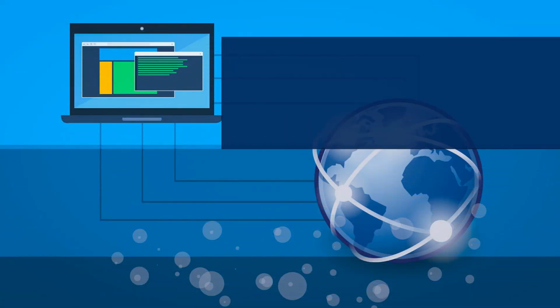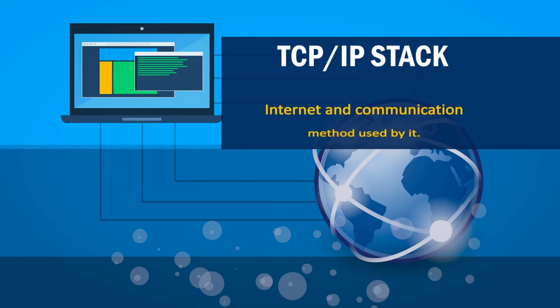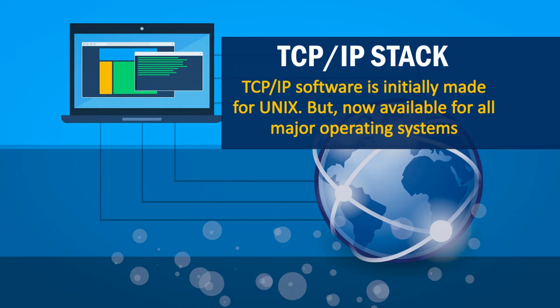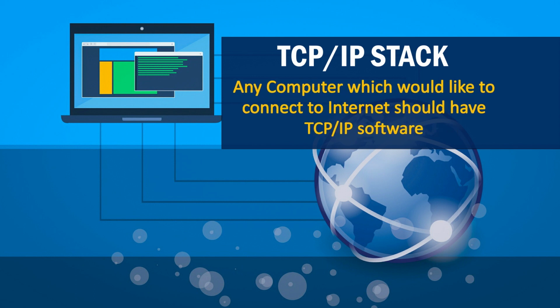Let us see what is meant by a TCP/IP stack. TCP/IP stands for Transmission Control Protocol and Internet Protocol. The TCP/IP stack is a collection of protocols. It is a group of protocols that define the internet and the communication method used by it. The entire internet runs on the basis of TCP/IP. TCP/IP software was initially made for Unix, but now it is available for all major operating systems. Any computer which would like to connect to the internet should have TCP/IP software.